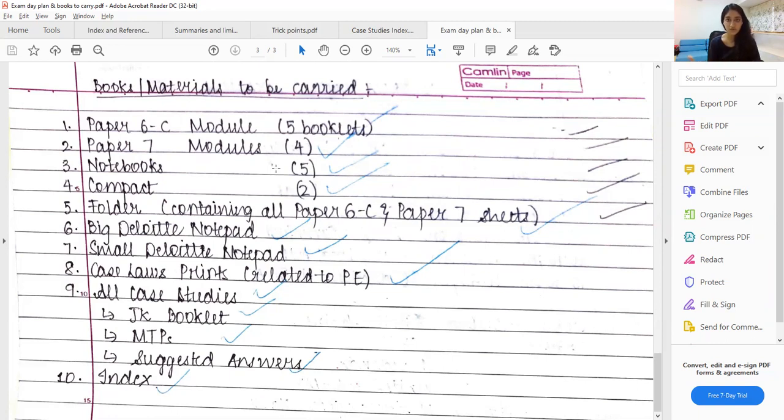Again, while solving it full-fledged, while attempting the paper, you will read the entire case study word by word and underline the important points, and then go to the questions in order to solve the subjective and MCQ parts very easily. Now, this is my personal opinion, and it may differ from person to person, and many people may want to refer to the questions first, but this is something which I had followed.